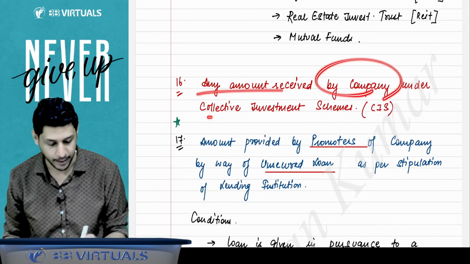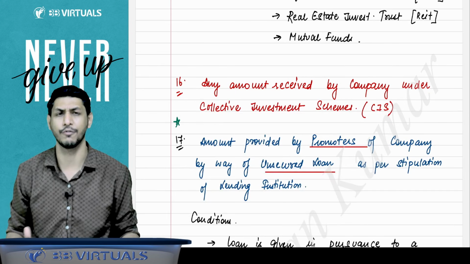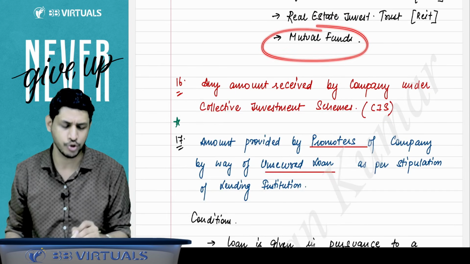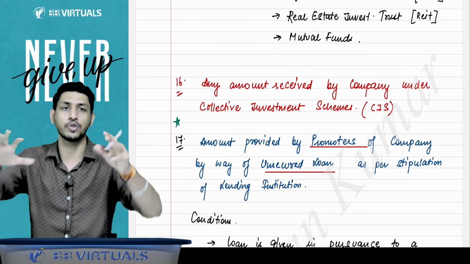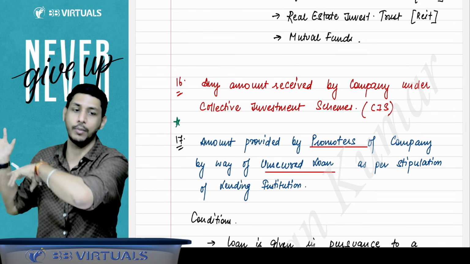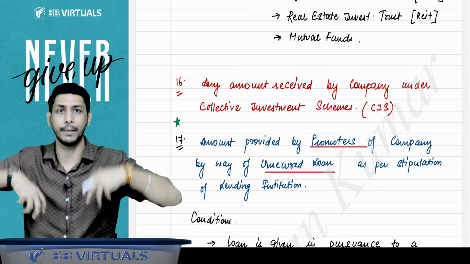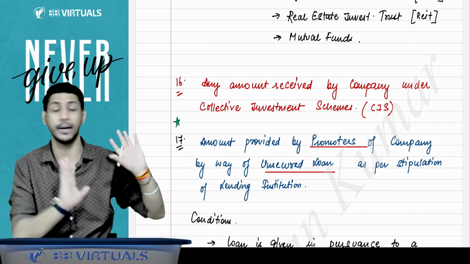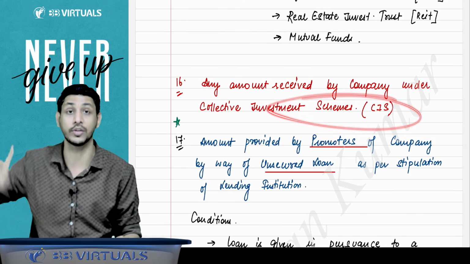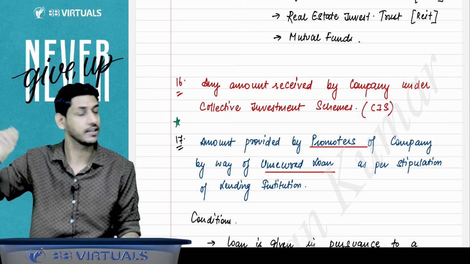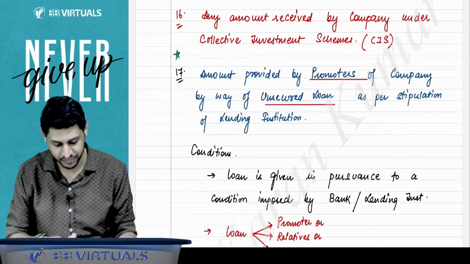Any amount received by the company under collective investment schemes. What are collective investment schemes? They are like mutual funds but are not mutual funds. A mutual fund pools money from the people and invests it in the market. A collective investment scheme is like that only. They collect money from the people and invest it in some defined objective, but they are not allowed to invest in the area where a mutual fund will invest.